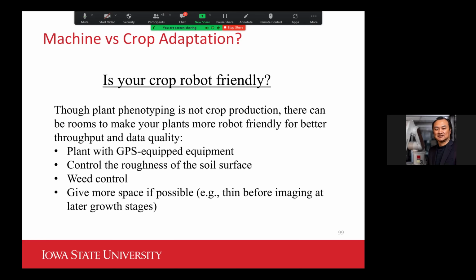But when there is a chance, especially at the later growth stage when the canopy is so dense, can we even just thin the plants? Then we would clear up some space for the plant you are trying to image at the time of imaging.